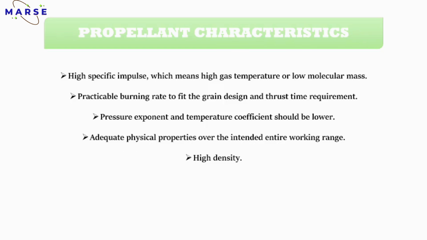Next one is propellant characteristics. For example, the desired propellant should have a high specific impulse, which means a high gas temperature or a low molecular mass. If the molecular mass is low, then the whole propellant has a low molecular mass, so obviously the weight is low, so that is a good thing basically.